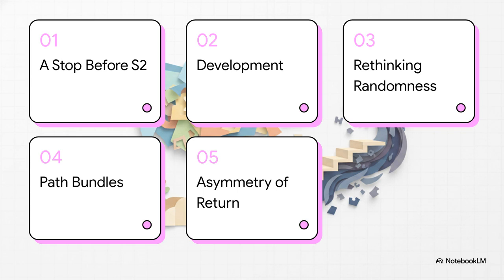Okay, here's our game plan for today. We'll start with why we're taking this little stop in the first place. Then we'll revisit the FBA's core idea of how development actually happens, step by step. From there, we're going to challenge that everyday notion of randomness, and that's going to lead us to some much sharper language, path bundles. Finally, we'll see how all this gives us a really powerful way to think about why it's so much harder to go backwards than forwards, what we're calling the asymmetry of return.